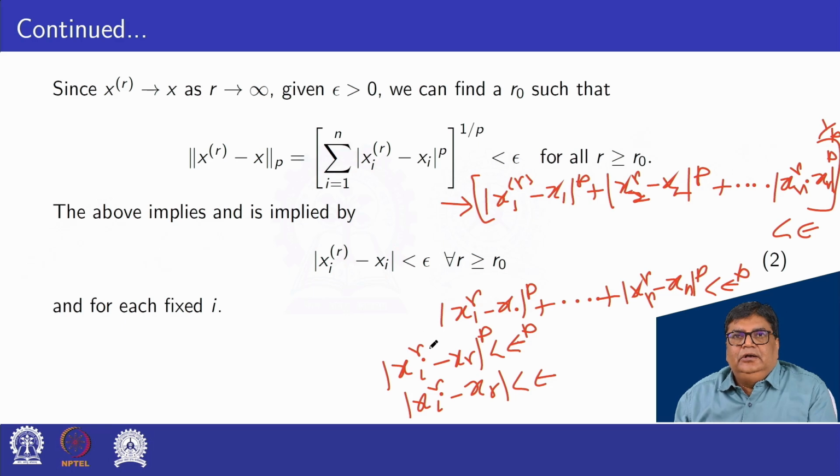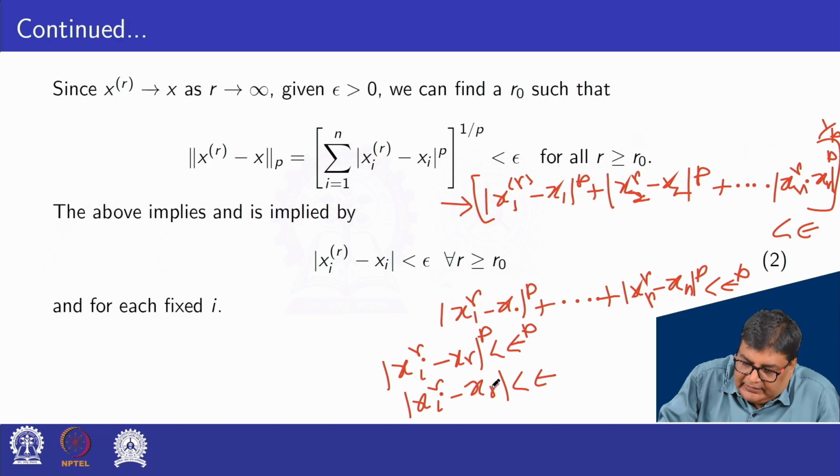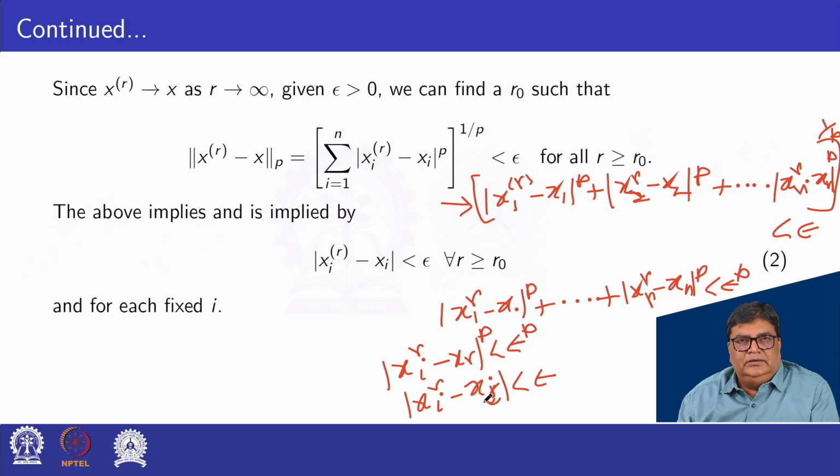Okay, so this is the convergence of xri to xi in R or C, where xi is an individual component, that is real or complex.